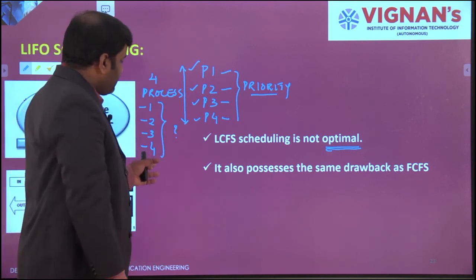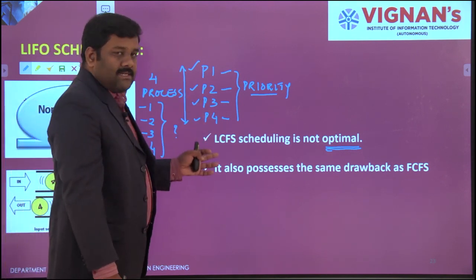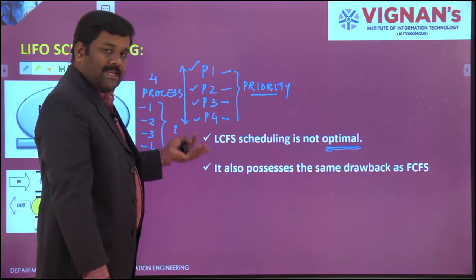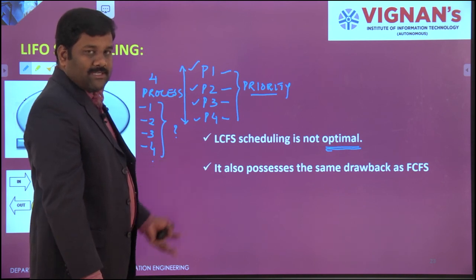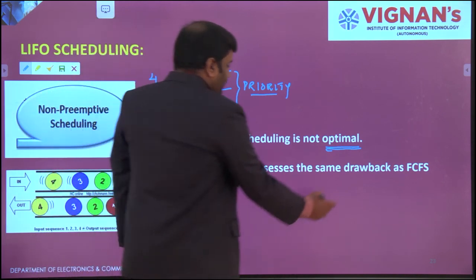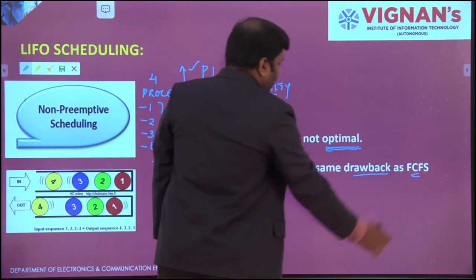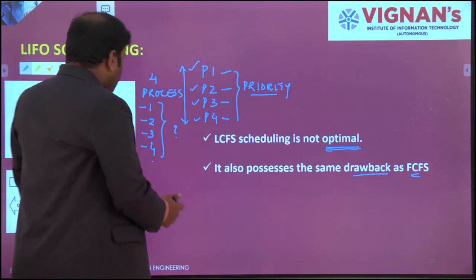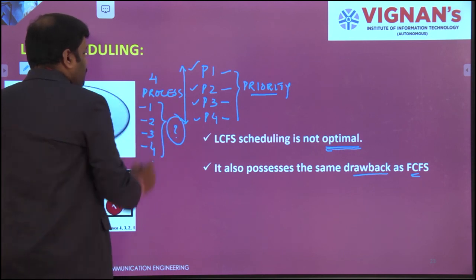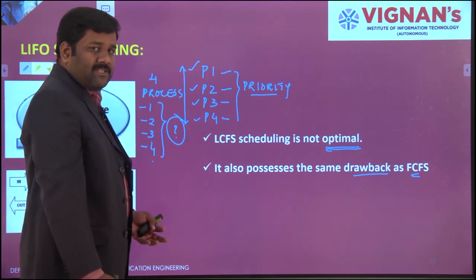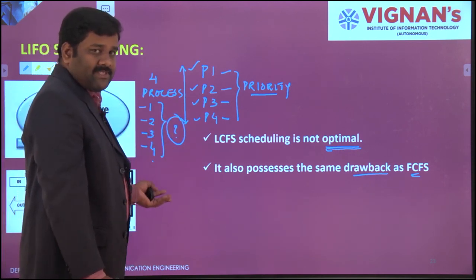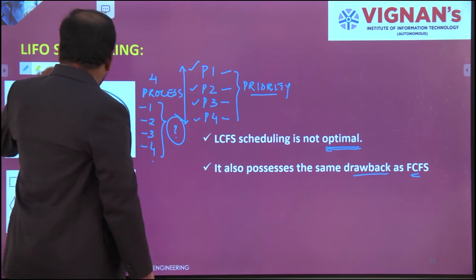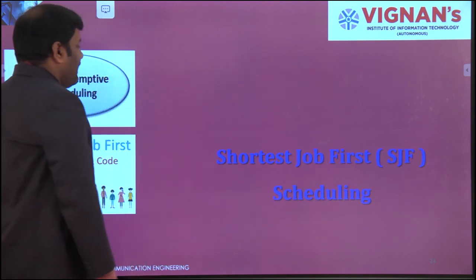Without this information, the kernel will not decide which process has to execute first, which second, who is third, who is fourth. It can't decide. But that drawback is the same as the previous one, the FIFO algorithm, first in first out. It will take more time to understand the priorities. The reason may differ between first in first out and last in first out, but the common drawback is that it will take more time. And the next one is